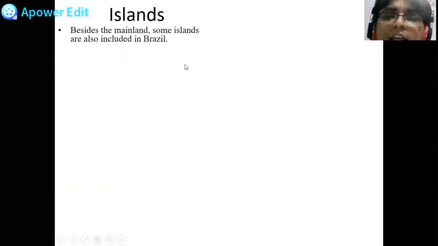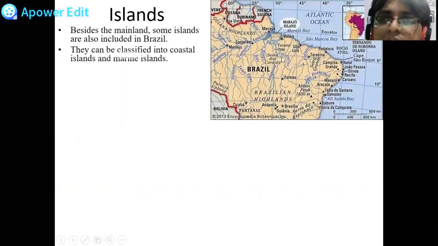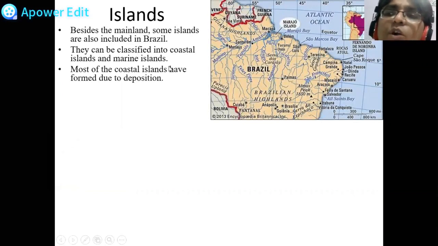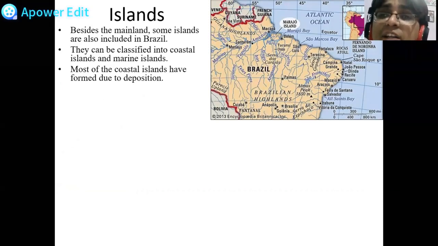The last physiographical division now is the islands. Besides the mainland, some islands are also included in Brazil. You can see here the Marajo Island. They are classified into the coastal islands and marine islands. Marine islands which are much into the water, and coastal islands मतलब जो coastal areas के बाजू में हो. Most of the coastal islands are formed due to deposition of mud by the rivers. That is, Marajo Island is the best example. It is the largest island made by the river. You can see your Marajo Island. ये largest island है जो एक river ने बनाया है.